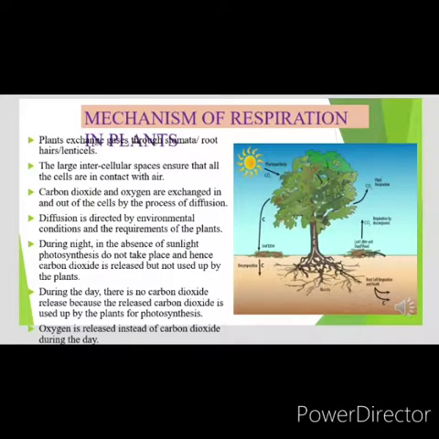Now, what is the mechanism of respiration in plants? We have studied that plants exchange gases through stomata present in leaves, root hairs, and lenticels present in the stem. Plant cells have large spaces between them, and they are all in contact with air. So, carbon dioxide and oxygen are exchanged by the process of diffusion in plants. Diffusion is directed by environmental conditions and the requirement of the plant.